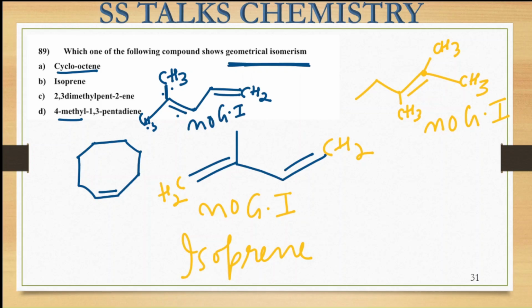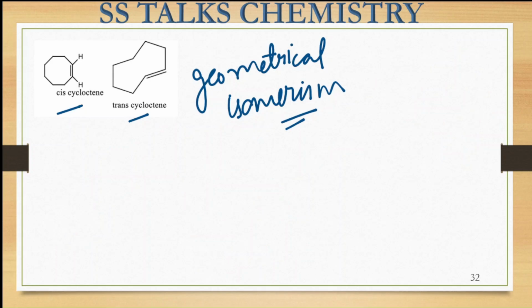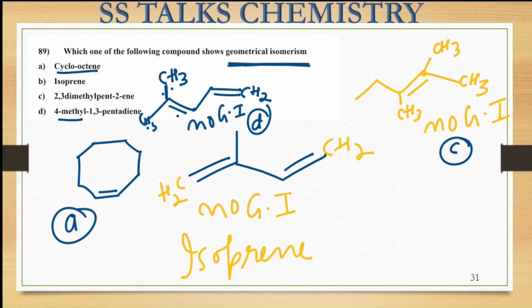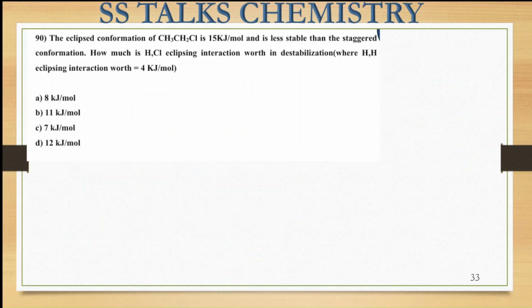So this one was molecule C, and this is molecule D that you are observing. So only around the A molecule, which is cyclooctene, is geometrical isomerism possible. So the correct option becomes option A over here, which is going to show us geometrical isomerism. Okay. So now let us move on to the next question, that is this one. It says that the eclipsed conformation of this particular molecule, chloroethane, is 15 kilojoules per mole less stable than the staggered conformation.